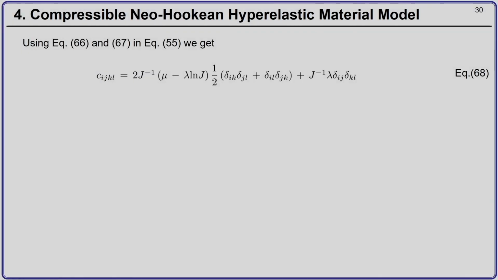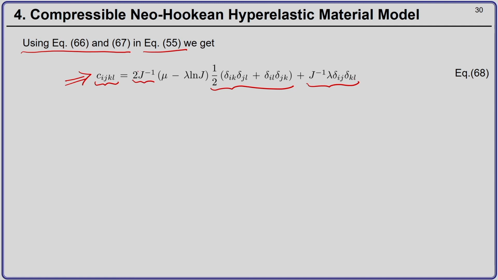Now, if we use equation 66 and 67 in equation 55, we get our fourth order spatial elasticity tensor Cij KL as 2 by j (mu minus lambda ln j) into 1 by 2 (delta Ik, delta JL plus delta IL, delta JK) plus lambda by j delta Ij delta kl.